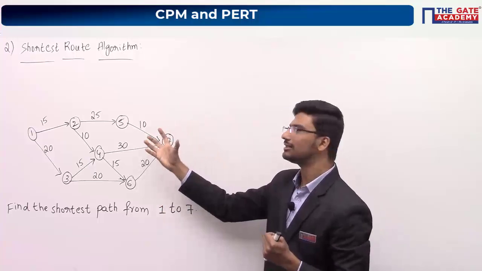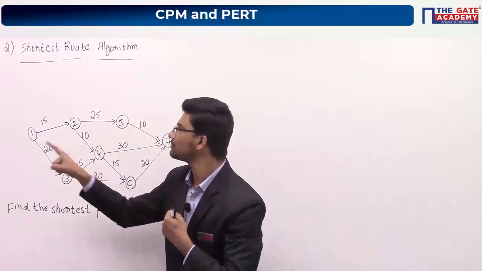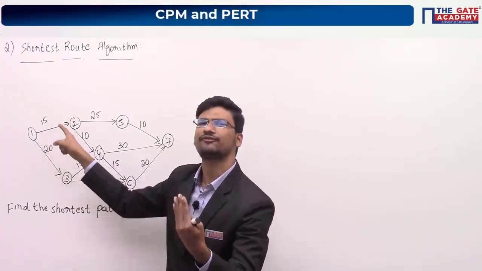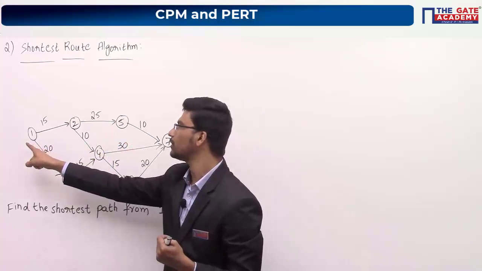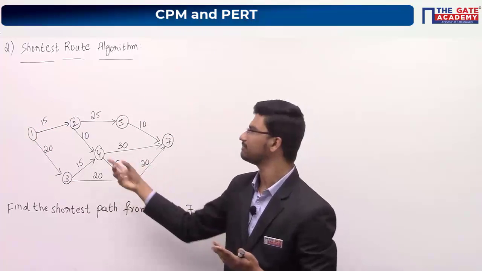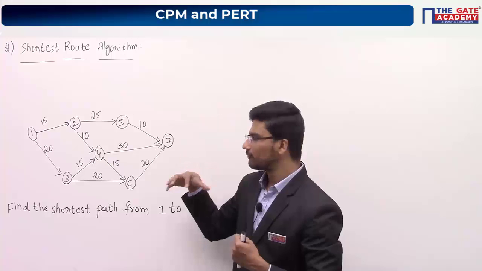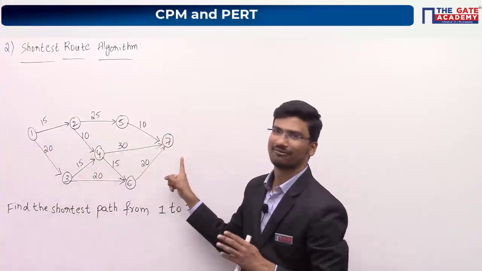Let us assume that in this particular example, if you want to travel from city 1 to city 2, it takes 15 hours of time. Similarly for other cities also, you can assume these weightages as time periods. Now you have to find out the shortest time taken to move from city 1 to city 7.